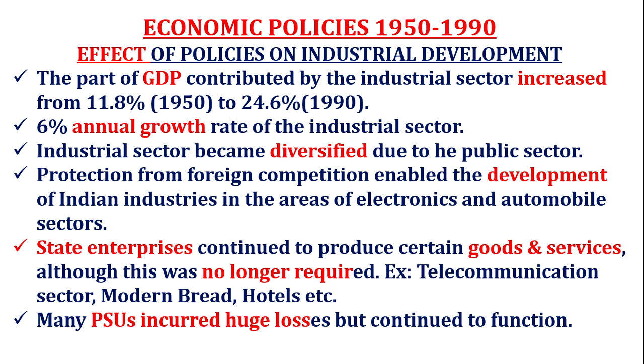And the second last point, this is a negative one: state enterprises continued to produce certain goods and services, although this was no longer required. Like telecommunication, companies like Airtel are private sector firms. Earlier there was just BSNL, MTNL. At that time that was reserved for the public sector units. So they continued to produce certain goods and services, although this was no longer required. They were involved in bread production, hotels, services.